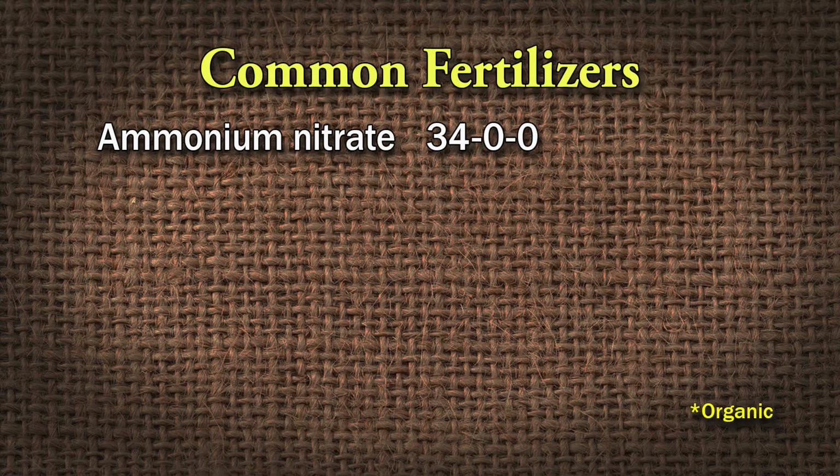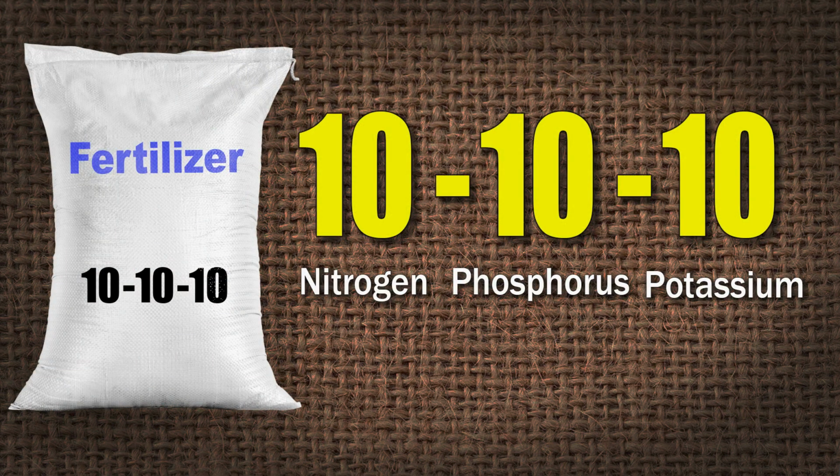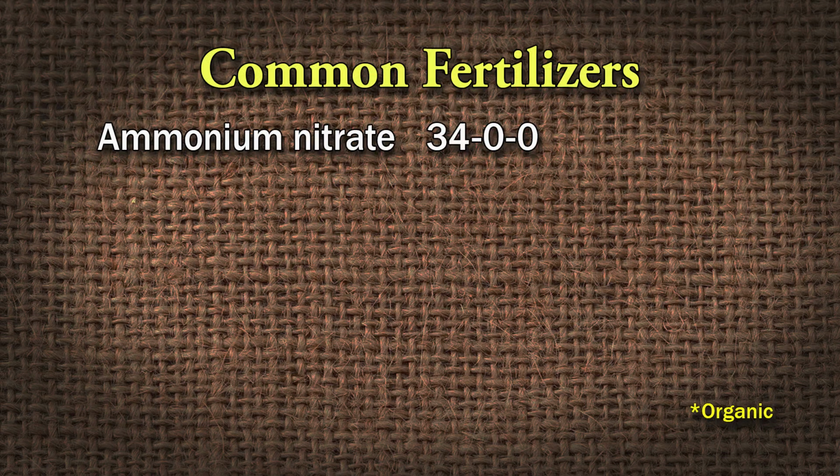Some of the typical fertilizers that people will have: you have ammonium nitrate, which is 34-0-0. The first number is nitrogen, then phosphorus, and then potassium. Those are the three numbers. So the ammonium nitrate has 34% nitrogen, 0 of the other two.